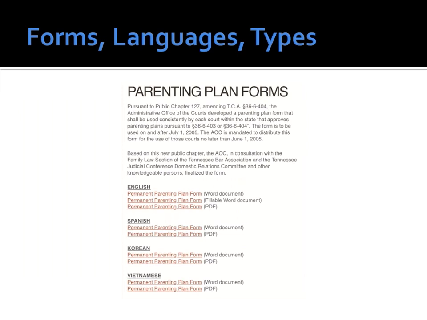Pursuant to TCA 36-6-404, the AOC has developed the parenting plan form. This form is to be used on or after July 1st, 2005. So the courts are very familiar with the different versions of this form, and they are supposed to be keeping it up to date and changing things.